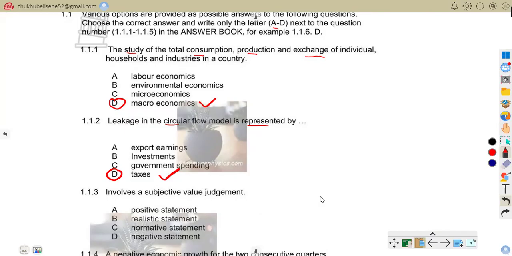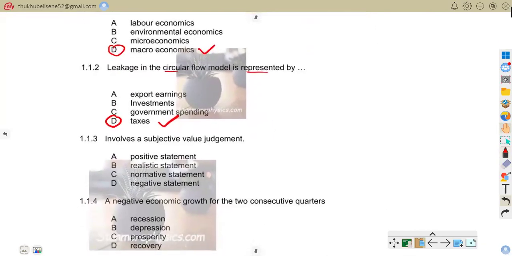Now let us move on to 1.1.3. It says involves a subjective value judgment. Then we are given positive statement, realistic statement, normative statement, negative statement. The correct answer is C, normative statement.